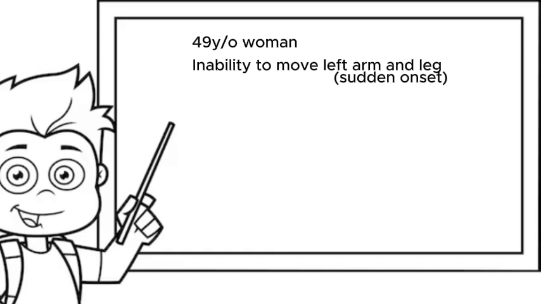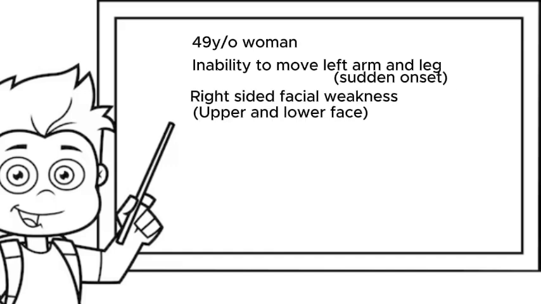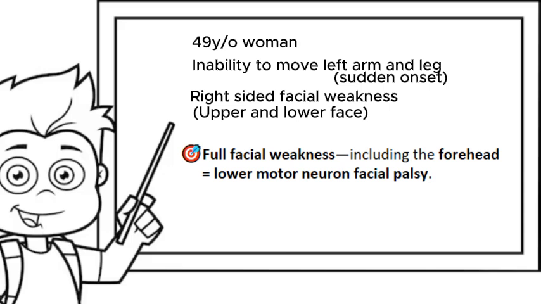So we're told that we have a 49-year-old woman who can't move her left arm and leg. This occurred suddenly. She also has right-sided facial weakness involving the upper and lower face. Let's pause right here. When you hear full facial weakness, including the forehead, that tells you that it is a lower motor neuron facial palsy. In fact, there's a fancy mnemonic for this: upper spares upper, lower takes all. In other words, if you have an upper motor neuron lesion, you're not going to have an upper face paralysis. But if you have a lower motor neuron palsy, it takes all. It takes both the upper and the lower face.